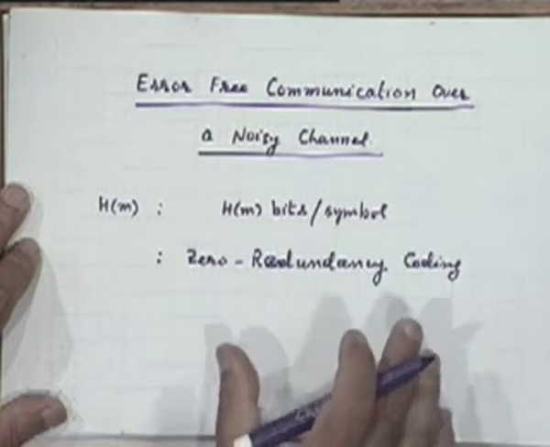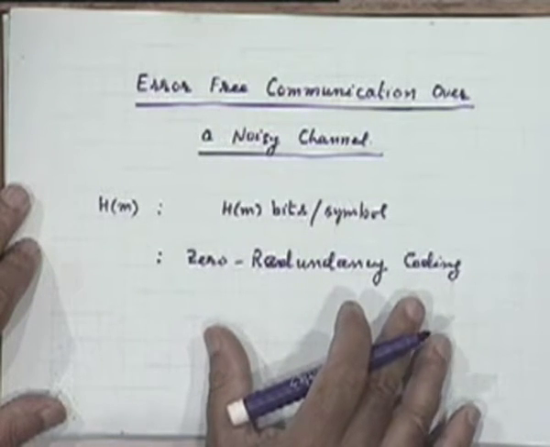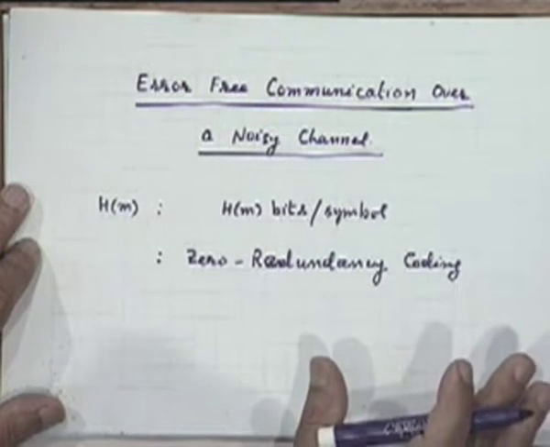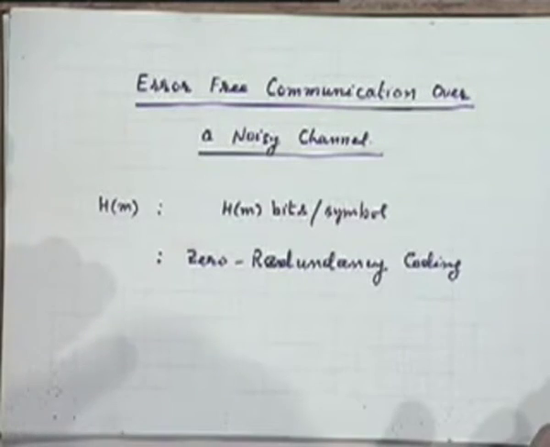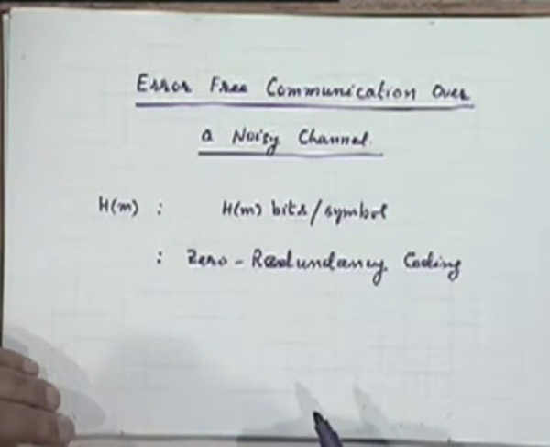Now, if something goes wrong in what you transmit because of noise, there is no way to know whether what you have received is what was transmitted or the result of distortion or degradation due to noise, because there was absolutely no redundancy, right?